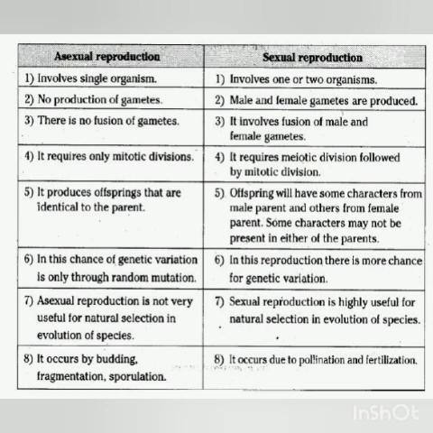Understood? Now you come to the last point. Asexual reproduction occurs by budding, fragmentation and sporulation. And sexual reproduction occurs by pollination and fertilization. Is it clear, all of you?